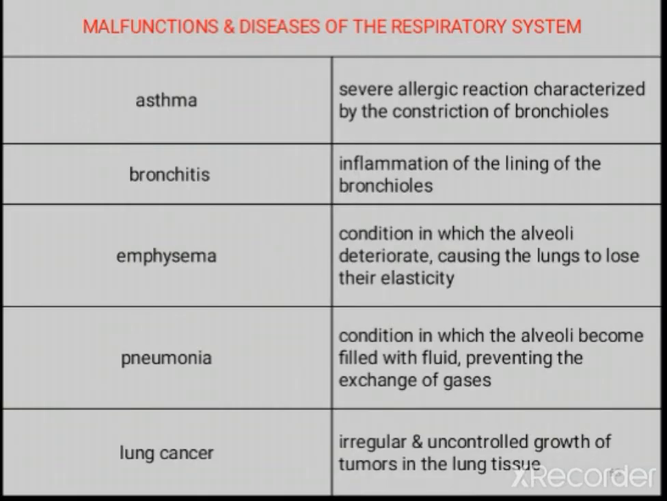All the malfunctions and diseases of the respiratory system that we studied are given in tabular form. Asthma is an allergic reaction, and bronchitis is the inflammation of the lining of the bronchioles. In emphysema, the elasticity of the alveoli is reduced, so the lungs are not able to respire properly. In pneumonia, the alveoli become filled with fluid, so they are not able to do the exchange of gases. Lung cancer is the irregular, uncontrolled growth of tumors in the lung. These are various diseases related to the respiratory system.